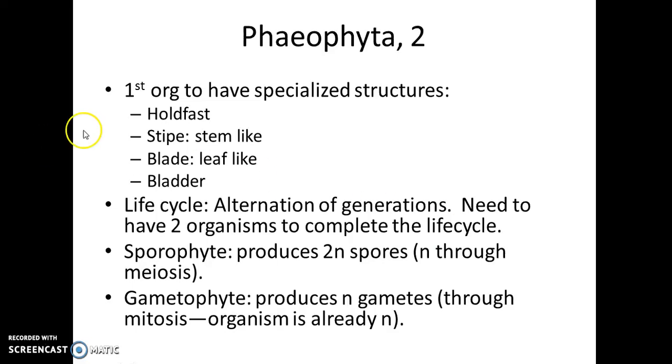Now, if the sporophyte produces haploid spores, which is possible, then it does that through meiosis. Diploid spores through mitosis, haploid spores through meiosis. So, depending on the type of sporophyte, I'll tell you if it produces haploid or diploid spores.